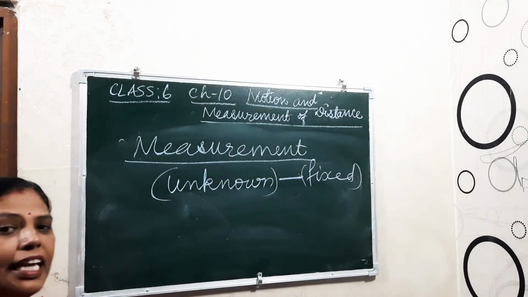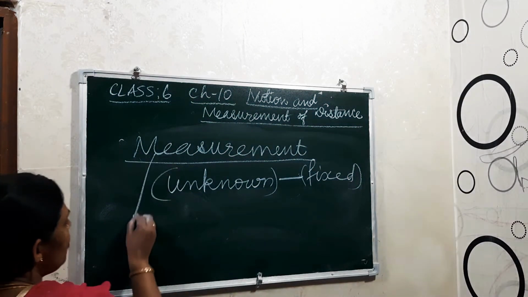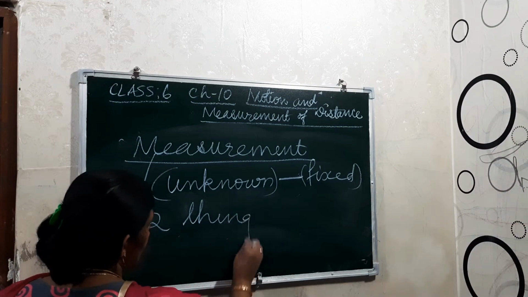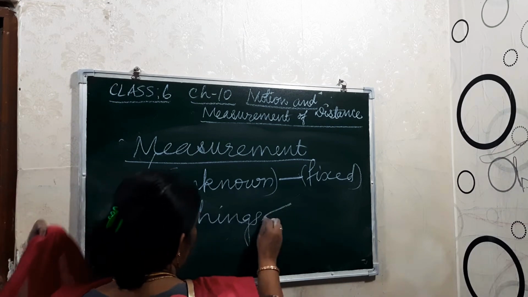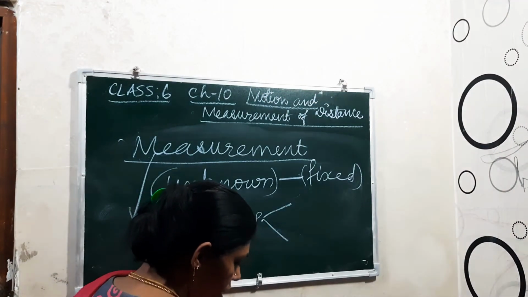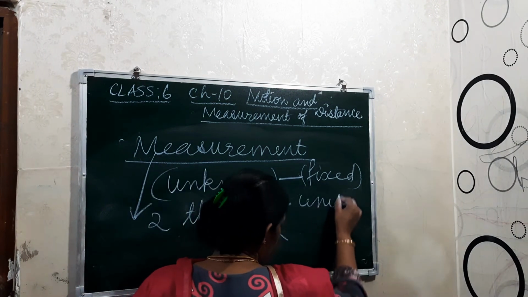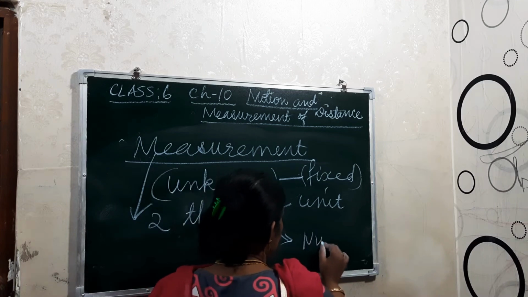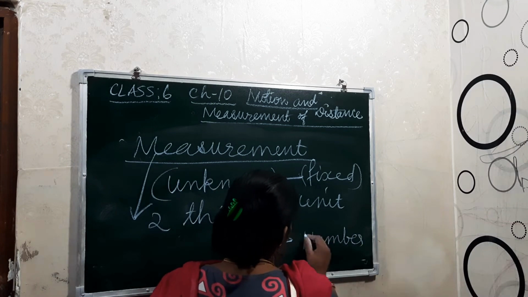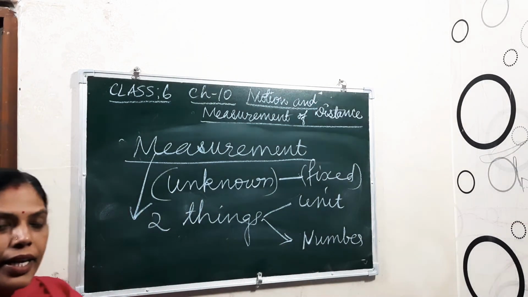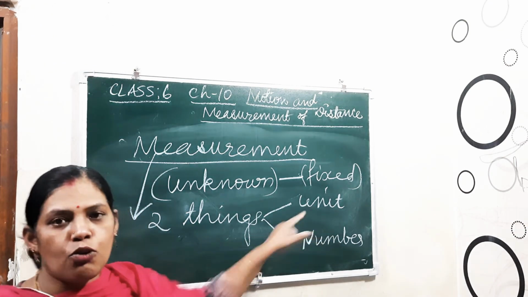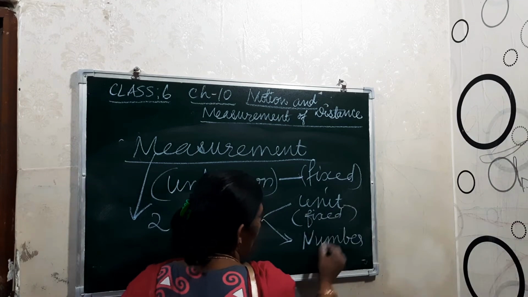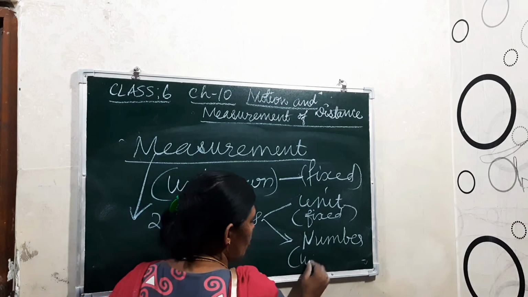Now see children, every measurement has two things. One is the unit, and another one is the number. So here the unit is a fixed quantity. It is the fixed one, and here the number is unknown, because we don't know.